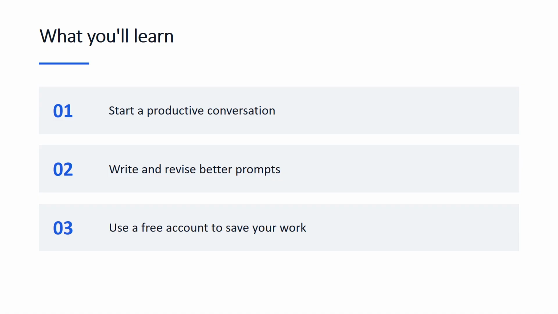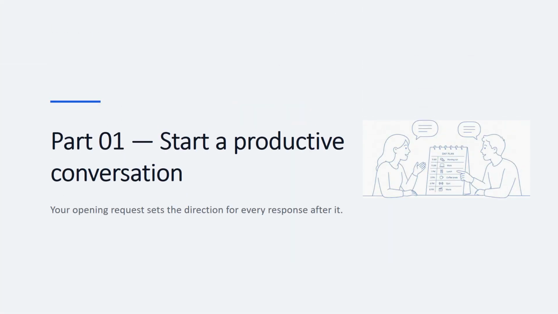The free website gives you a message box and several suggested questions, so you never need to begin from an empty screen. This matters because your opening request sets the direction for every response after it. The biggest beginner mistake is treating ChatGPT like a search engine. People type a short phrase, receive a broad answer, and leave before improving the result. A better approach starts with a clear request, followed by personal details.